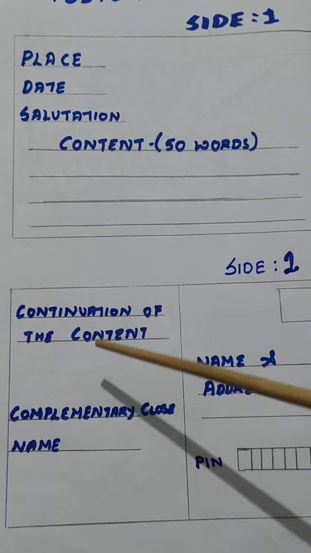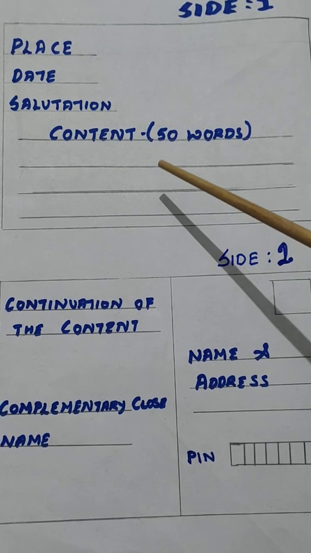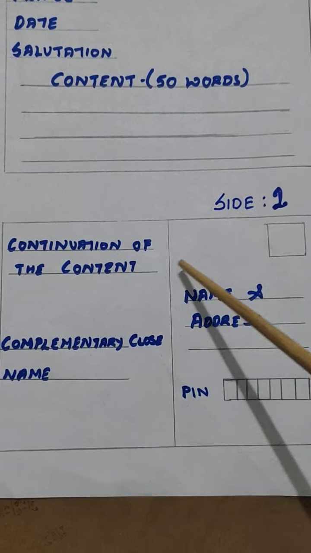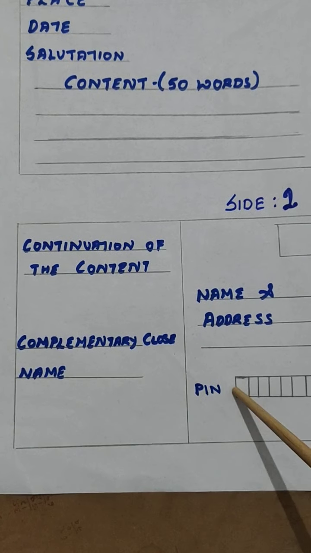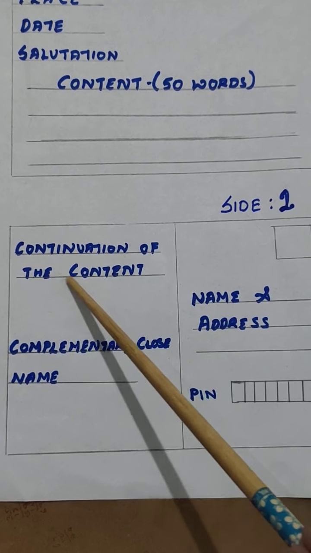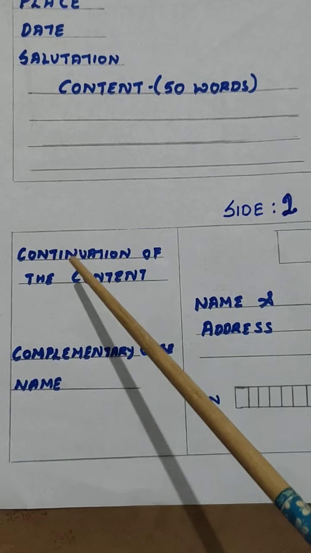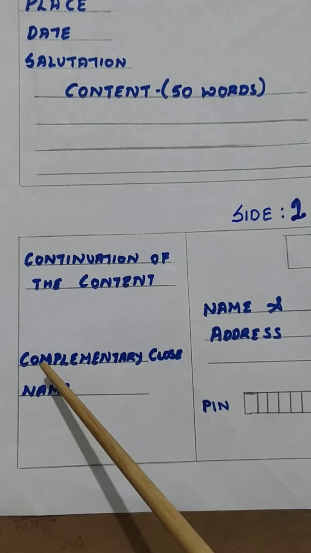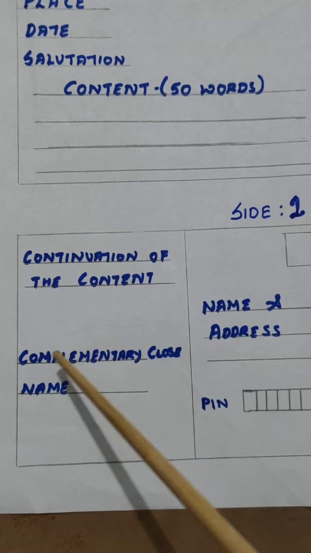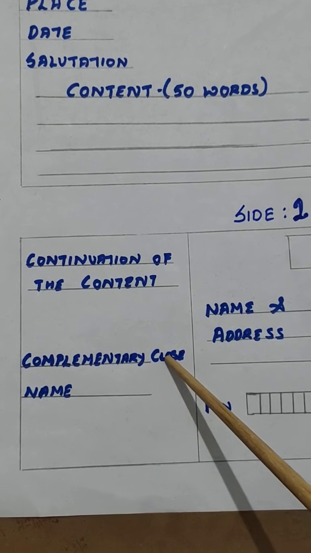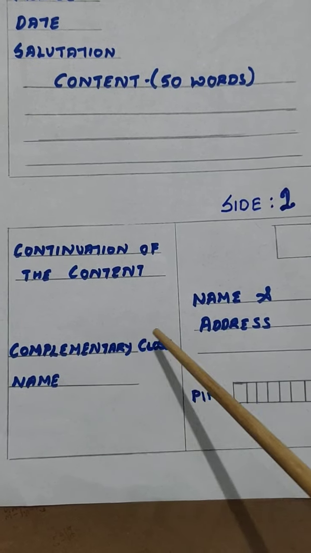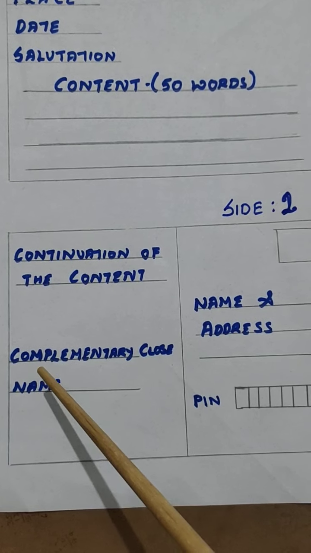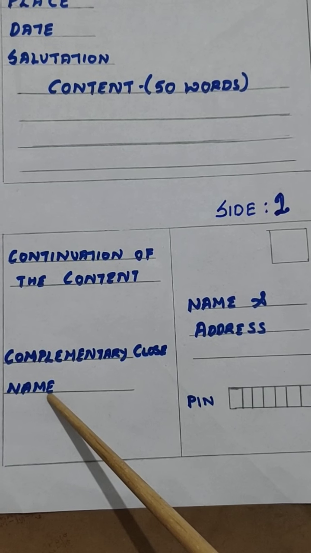So now we come to side 2. In side 2, the content is continued over here. So you can see side 2 is divided into two parts. So this part is for the continuation of the content. So either a line or two you can write on the next side and end it with a complimentary close. It can either be yours lovingly or yours sincerely or whatever the question requires, with your name. So the sender's name is mentioned here.